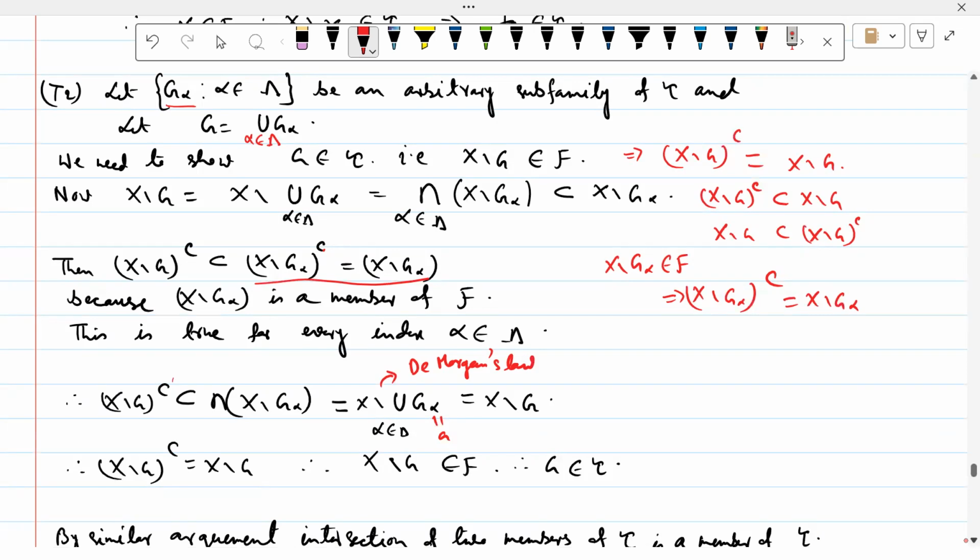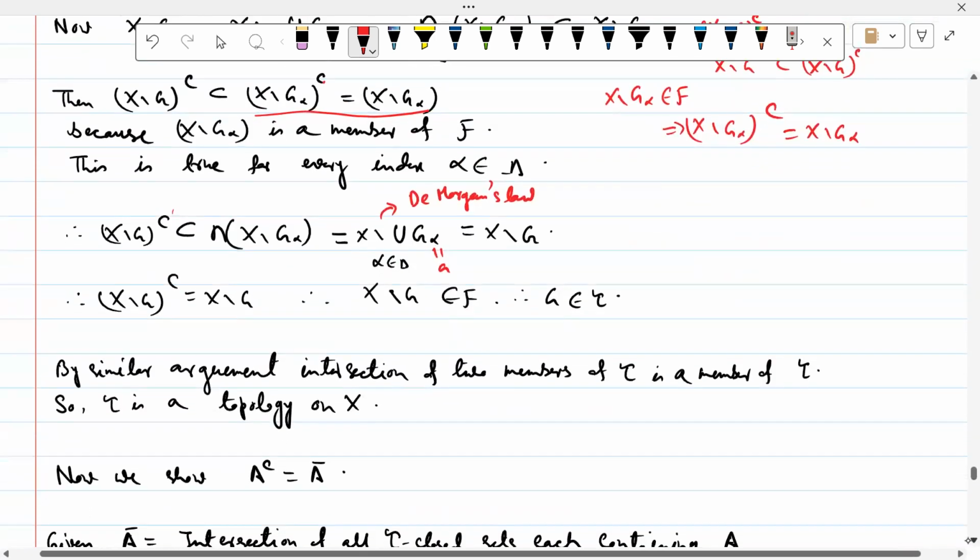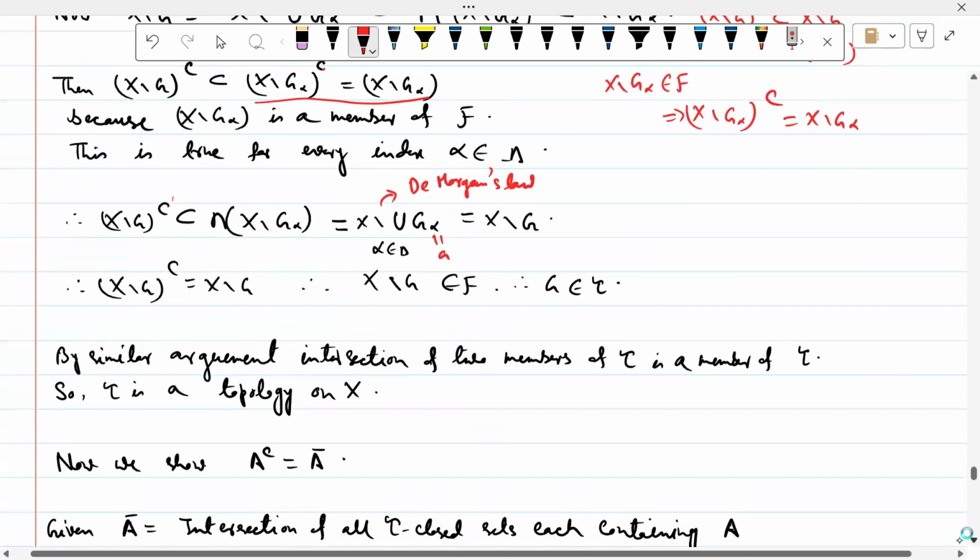So arbitrary union is done, and by the same argument for intersection we can do it also. So I just left it as a very small one-line exercise. So this forms a topology. Now we show the closed set.